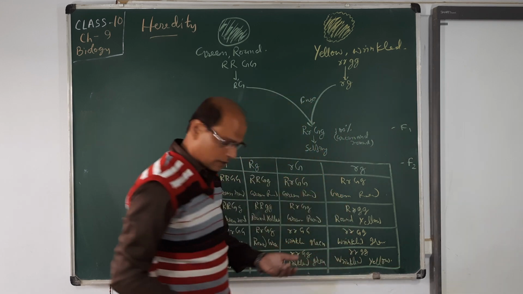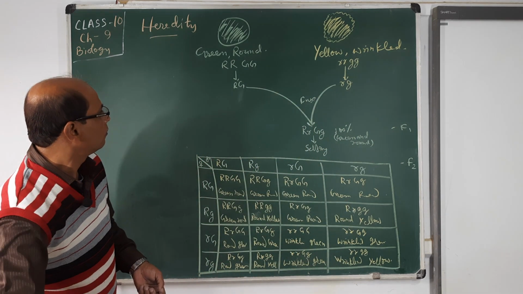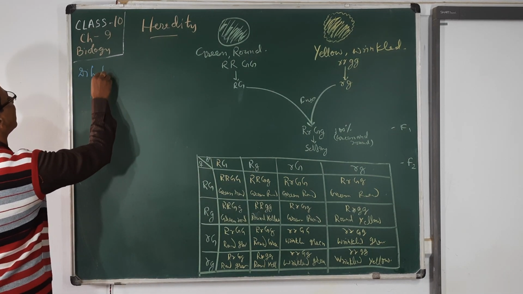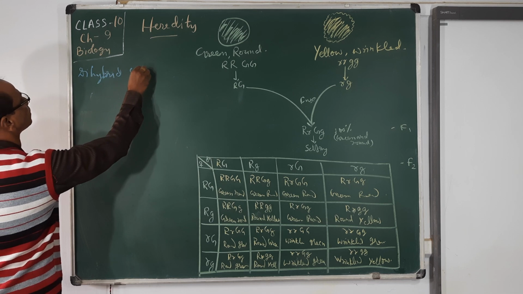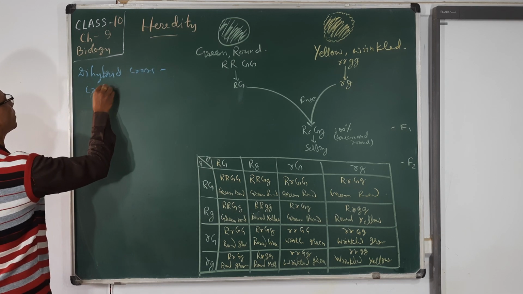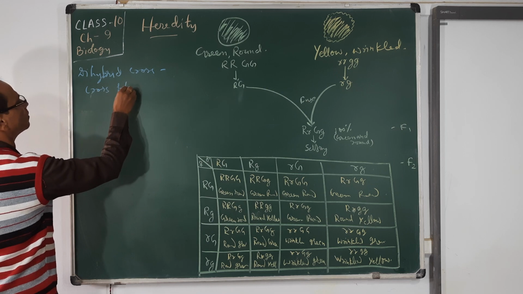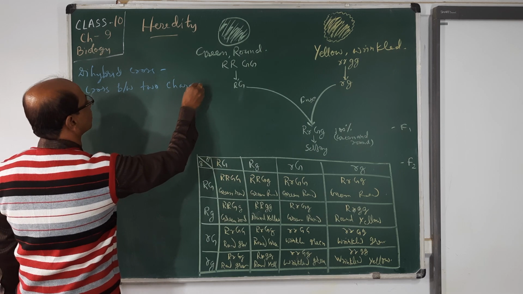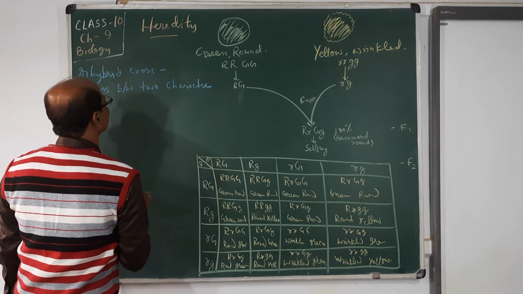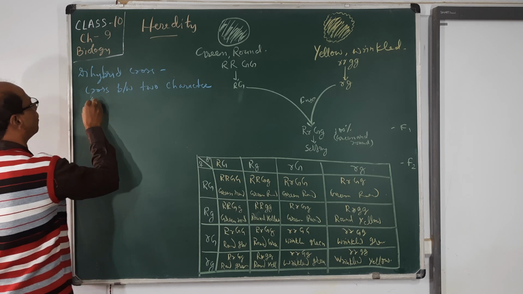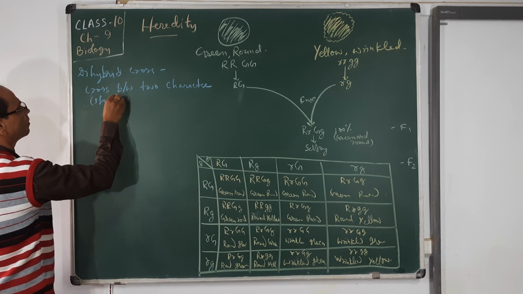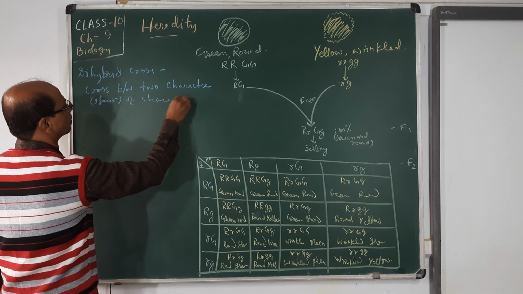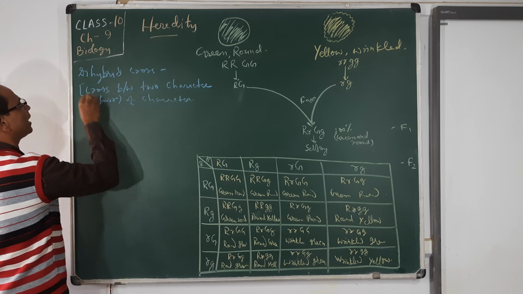How do we define a dihybrid cross? A dihybrid cross is between two characters, or we can say two pairs of characters. Okay, this is the dihybrid cross.